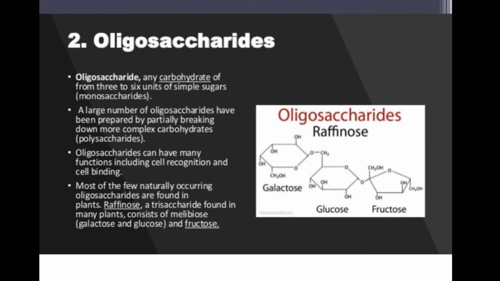Most of the few naturally occurring oligosaccharides are in plants. Raffinose is the best example. A trisaccharide found in many plants, it consists of melibiose, that is galactose and glucose, and fructose. On the right hand side we see the structure of raffinose.